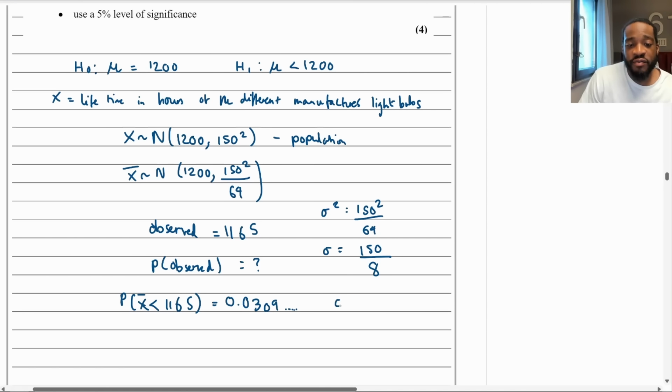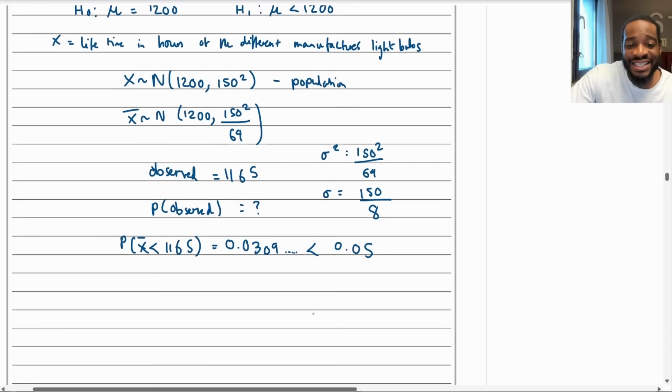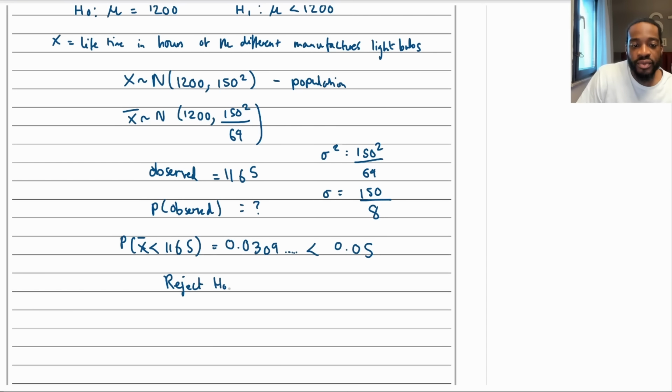We compare this to 5%. This is less than, right? So what do you do when the probability is less than your significance level? It means you reject H0 and you accept H1.